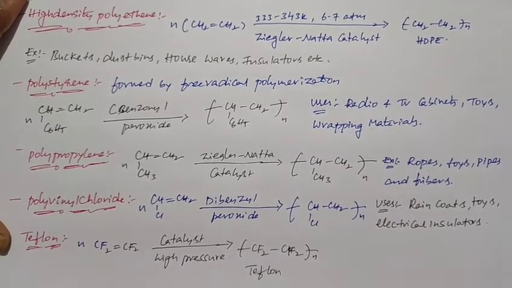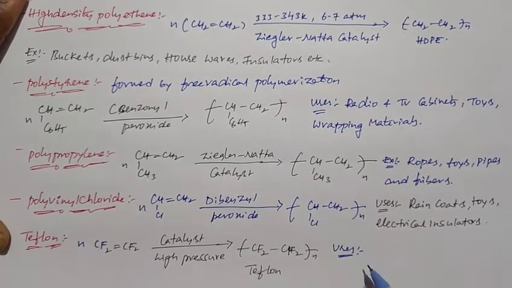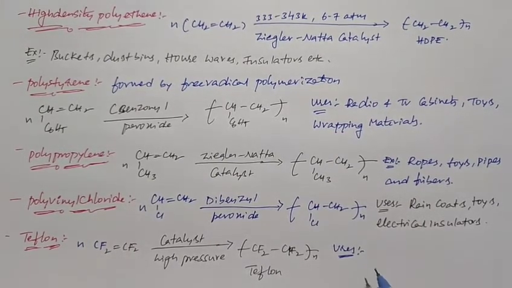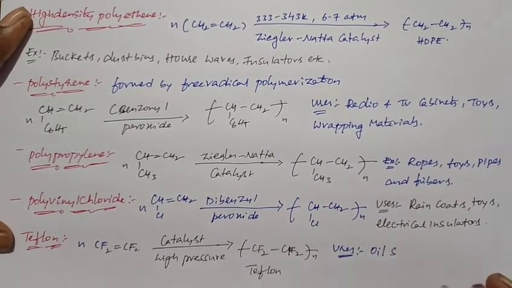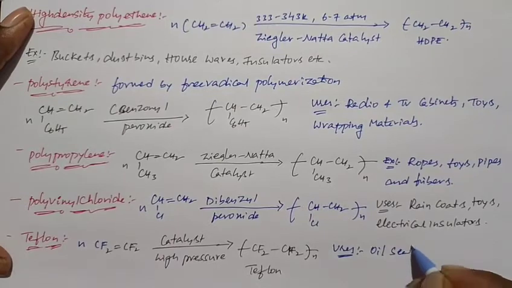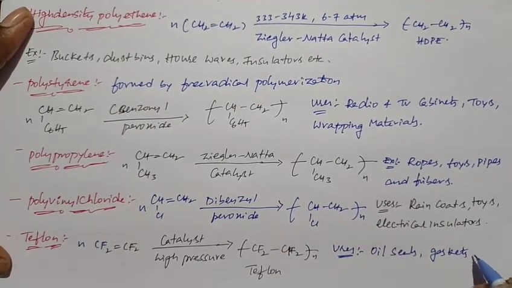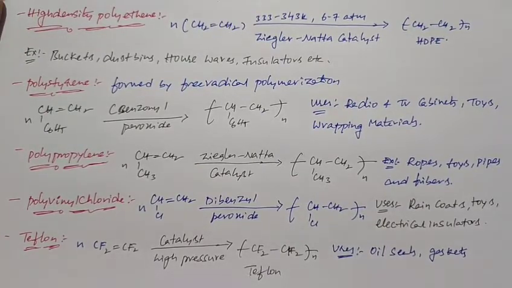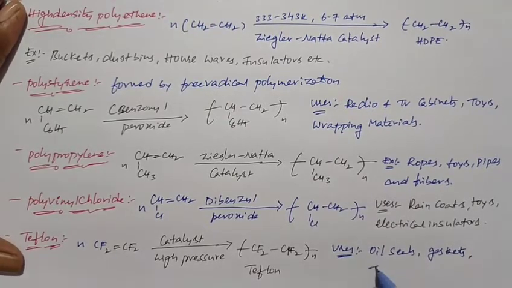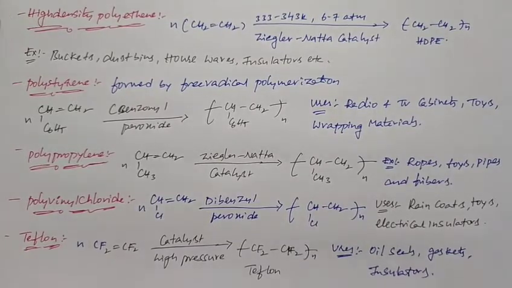If you take the uses of Teflon, it is used in the making of oil seals, gaskets, and also used for the insulators. So this is about the Teflon.